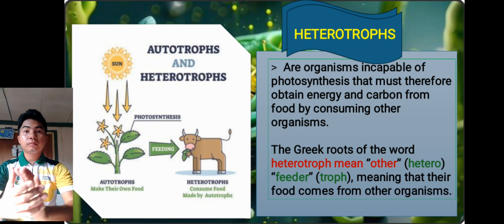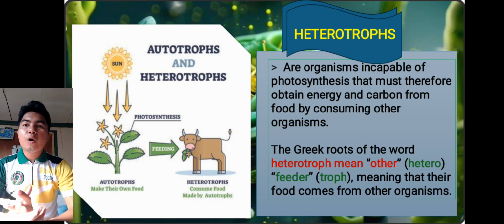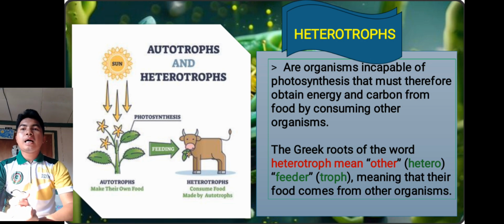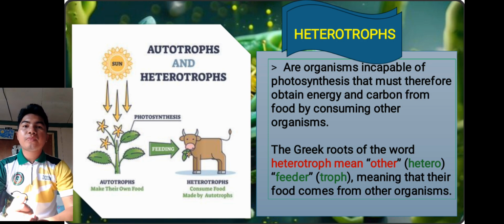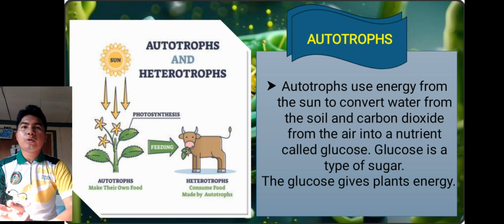So, ang heterotrophs ay ito yung tawag sa organism na nagkukonsume ng food sa photosynthesis. So, the Greek root of the word hetero means other, and troph means feeder. So yun, ang hetero ay siya yung nag-consume ng food made by our photosynthesis.